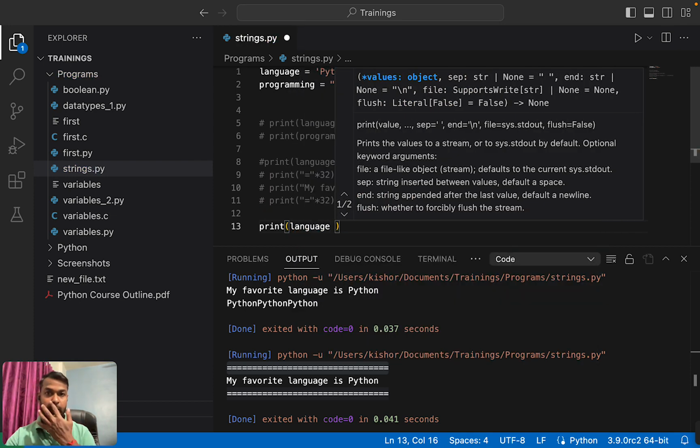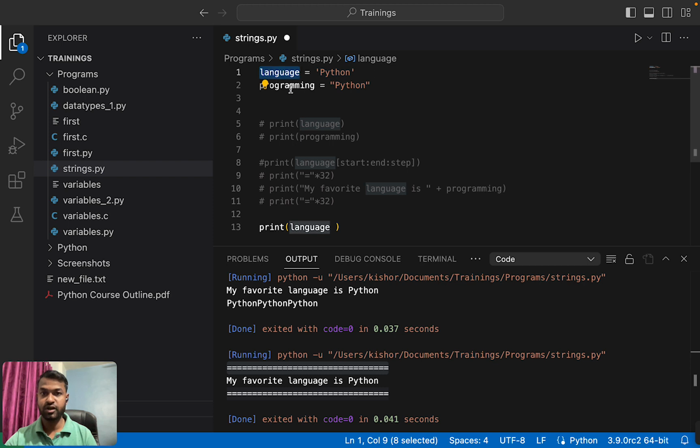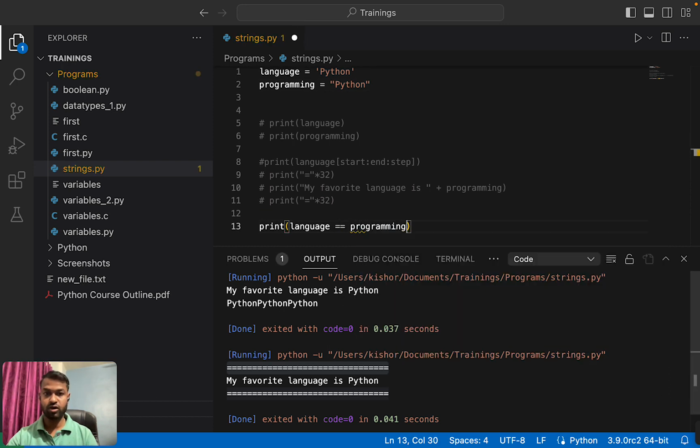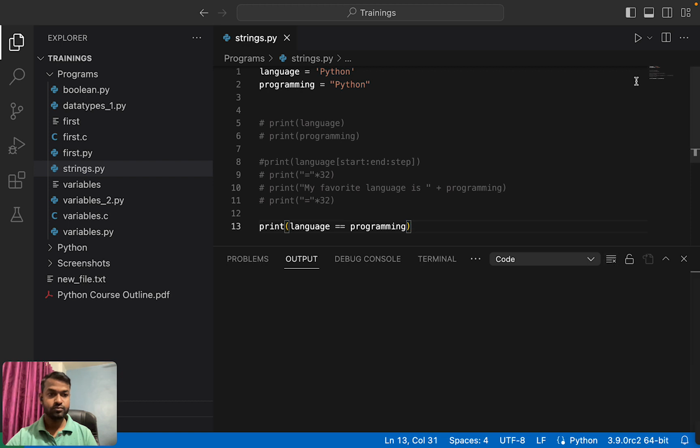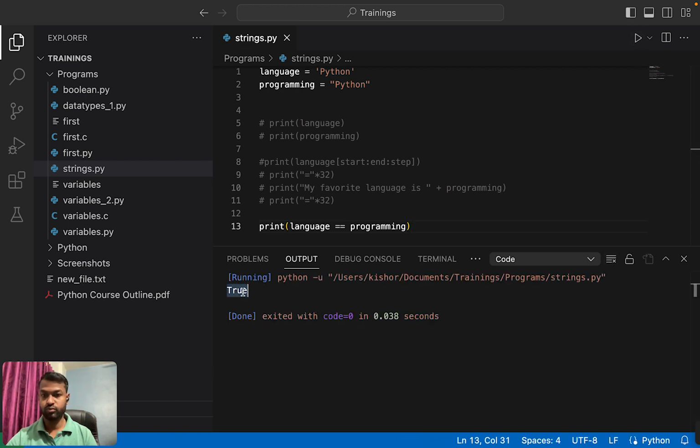language. Now I want to compare whether this variable and this variable are equal or not. By using the double equal to operator we can easily compare. language is double equal to programming, and it will print that value. True. It means this language is Python and programming is also Python, so they are equal. By using the double equal to operator, we have seen that.